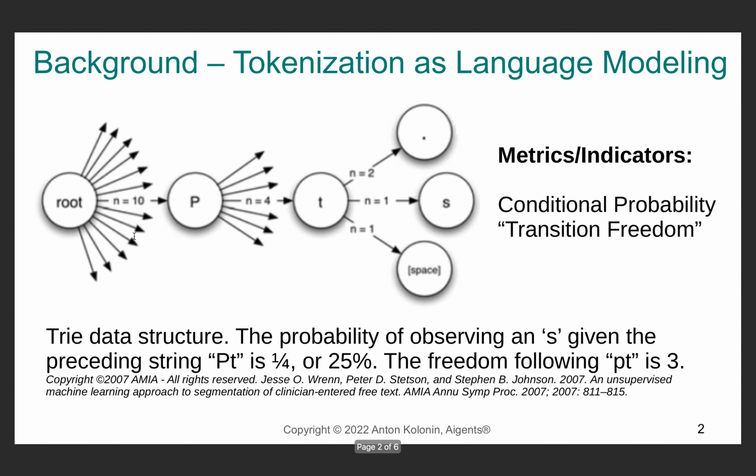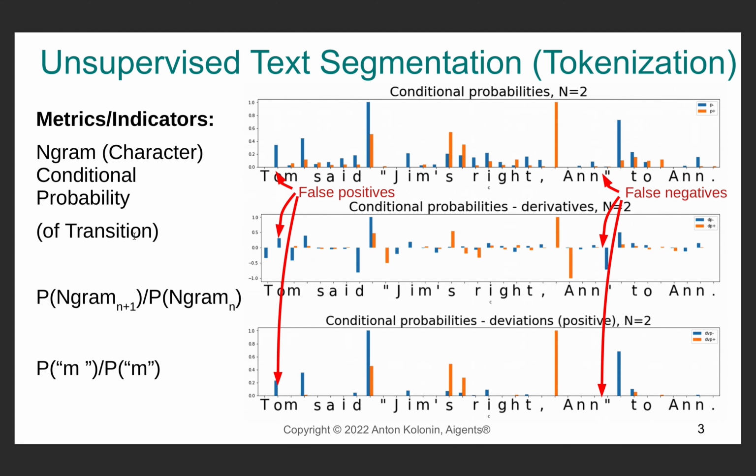The most interesting groundwork that we have found, among others, was in a paper by Wren, Stetson, and Johnson from 2007, where they tried to solve the unsupervised tokenization problem relying on different metrics computed on the basis of token-wise graph traversals along training corpora texts, computing metrics such as conditional probability and freedom of transition, which we will call transition freedom further. We have explored the use of these metrics, along with their derivatives, on large multilingual English, Chinese, and Russian corpora.